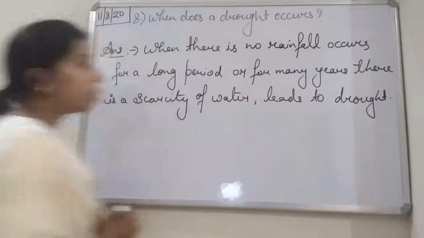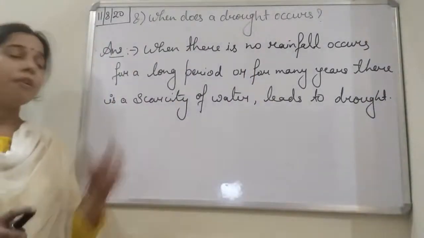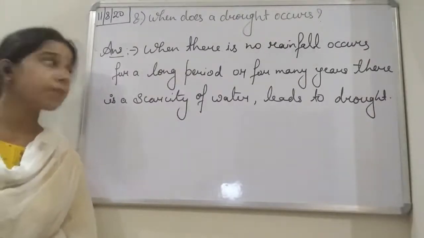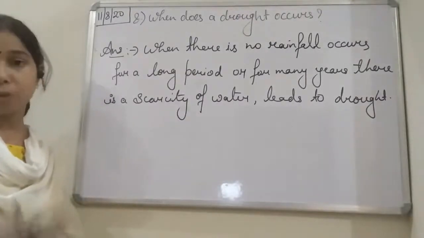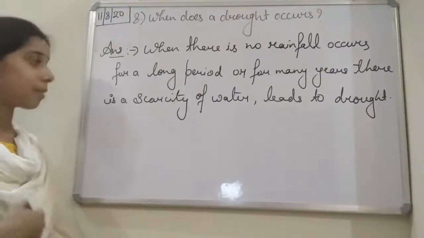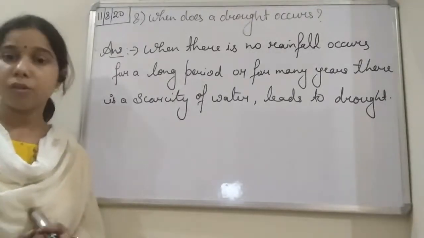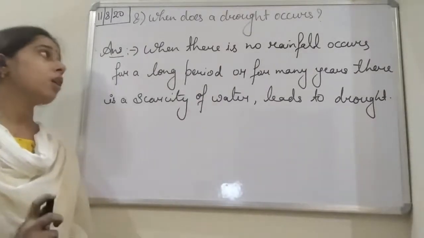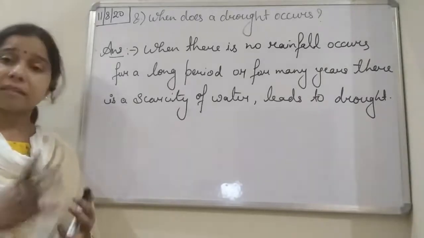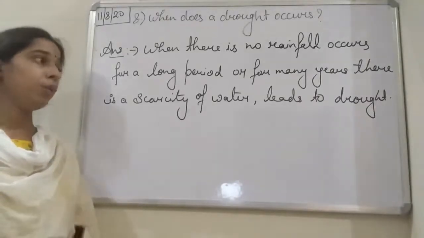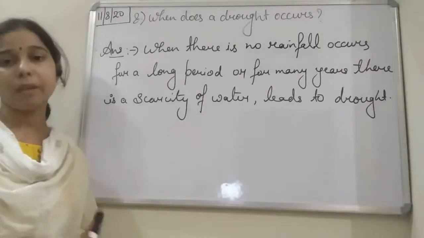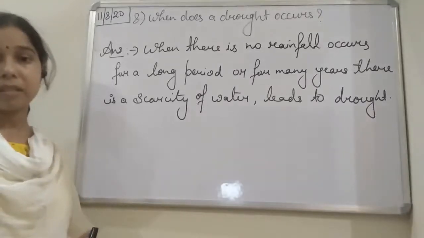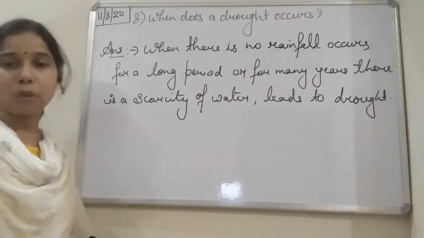So we can say, student, that drought occurs when there is low rainfall for a long period of time, even for many years, and there is a shortage of water, a scarcity of water, which causes the drought. If the question is asked when does a flood occur, you will write that when excessive rainfall occurs, a lot of water is present surrounding the city, and it will cause the flood.